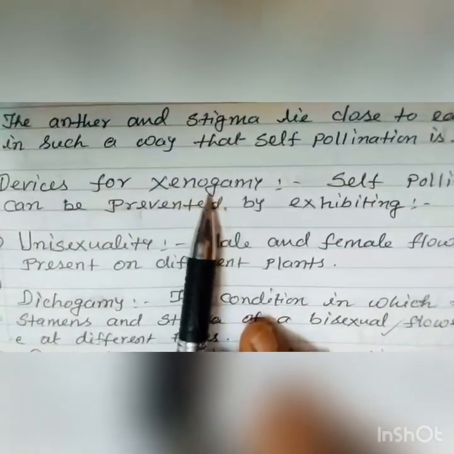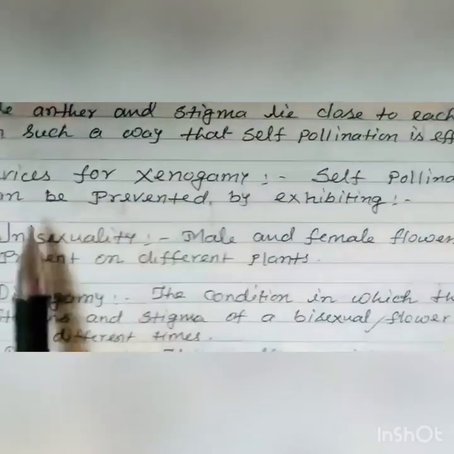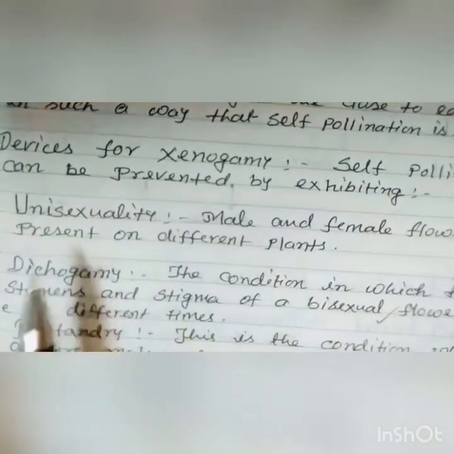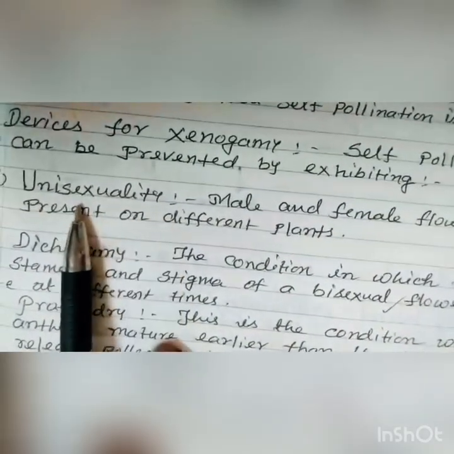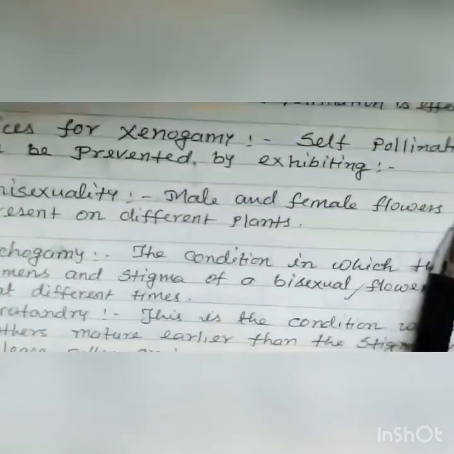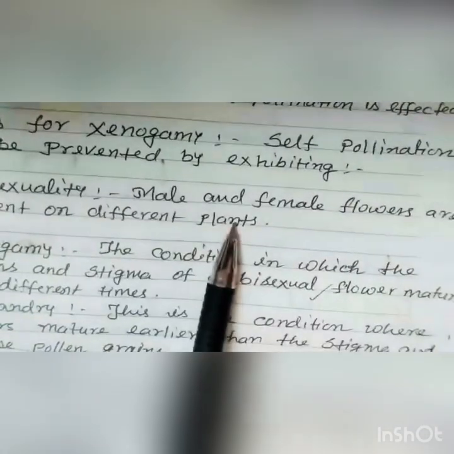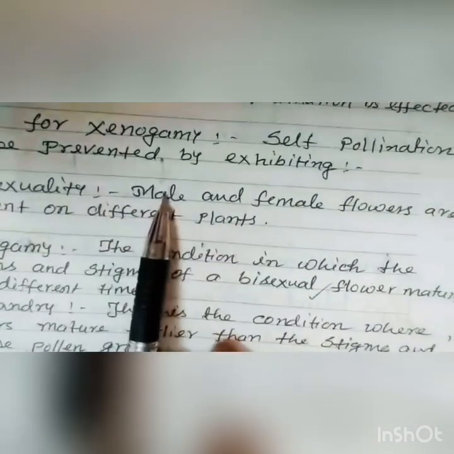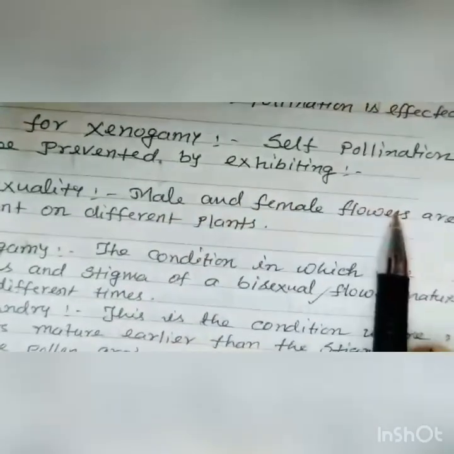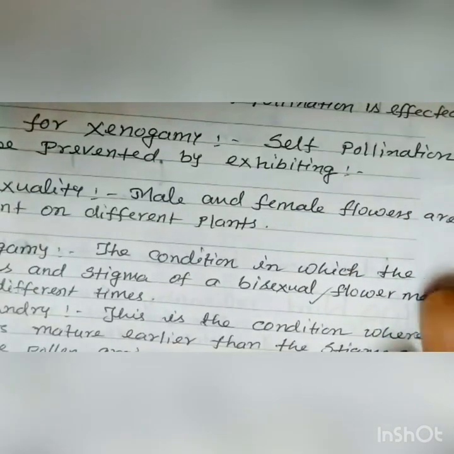Let us see the devices for genogamy. Self-pollination can be prevented by exhibiting the following characteristic features. First one is unisexuality. Male and female flowers are present on different plants. If the male flowers are on one plant and the female flowers bloom on a different plant, definitely there is cross-pollination.